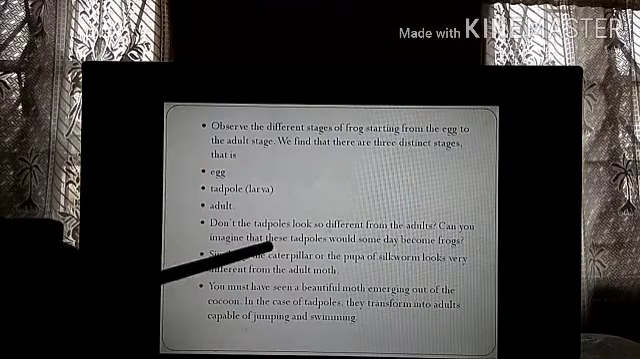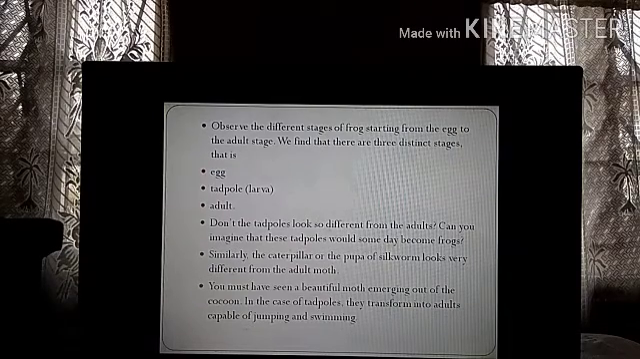Can you imagine that these tadpoles will become frogs someday? No. Now you have studied, so you know, but those who don't know will be shocked, like how come the frog is so different when it is a tadpole. Similarly, the caterpillar or the pupa of the silkworm looks very different from the adult moth. So the silkworm life cycle, I think you remember, you had studied.